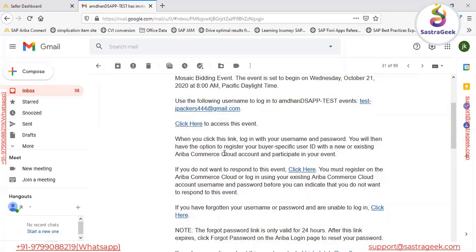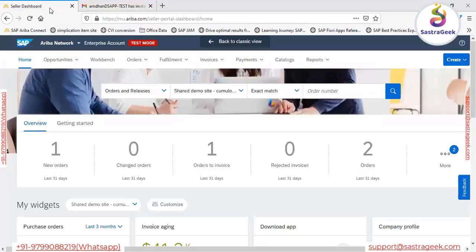Along with this email notification, if the supplier is already logged in on the Ariba network, he will also receive the notification on the Ariba network side. To see that notification, the supplier has to navigate to the sourcing and online proposal options, where he will be able to find the sourcing event. We can see this is the supplier profile, and if you come to the top side, we have the Ariba network option, and in the Ariba network we have this dropdown.